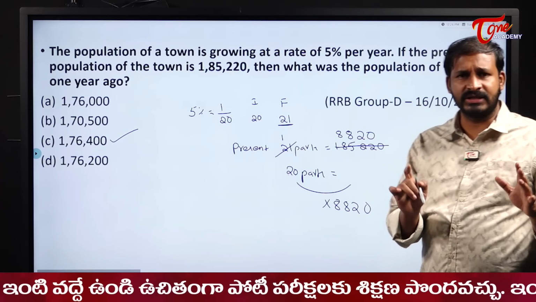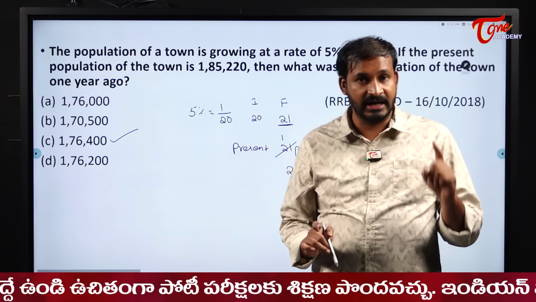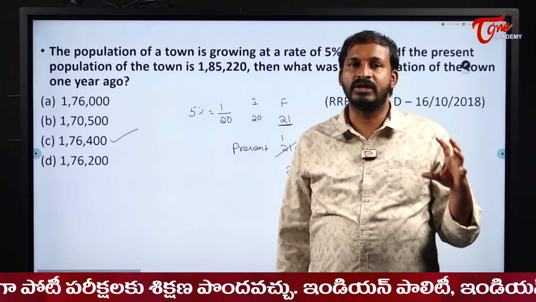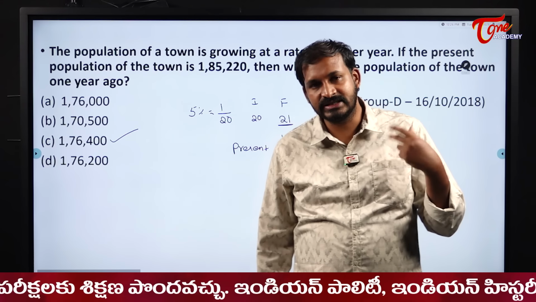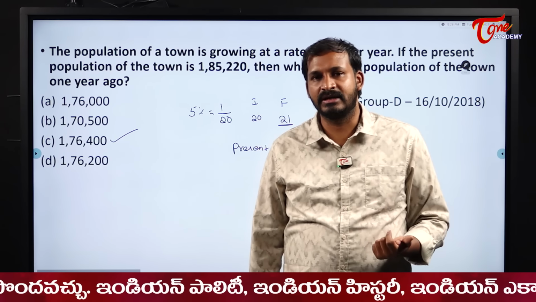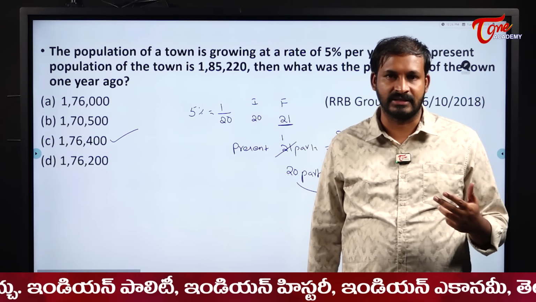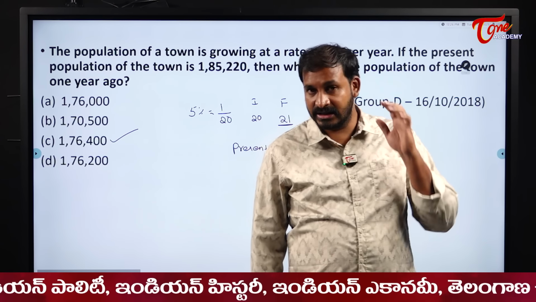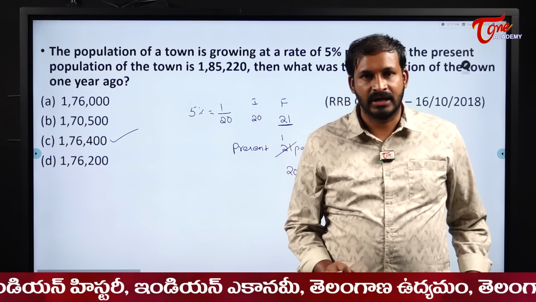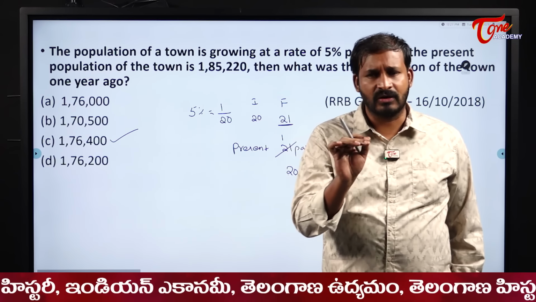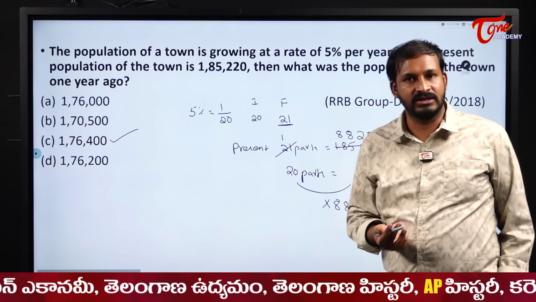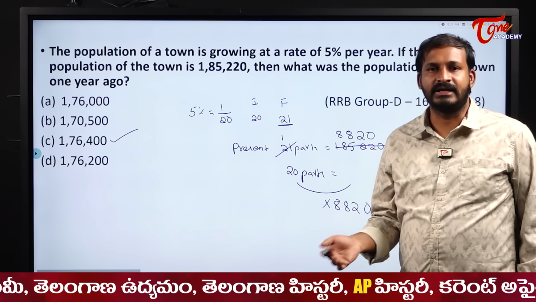Whenever you see RRB Group D, I am telling again and again, here time matters a lot. So you should be good in finding the units digit first. If the same units digit is there in 2 to 3 options, then we don't have any other choice, we calculate it and write the complete answer. But in the entire question paper, at least 7 to 8 questions you can mark just with the units digit. Understood? So before solving the complete answer, first check the unit digit. Why? Because by seeing it itself I can tell the unit digit, and then later things.